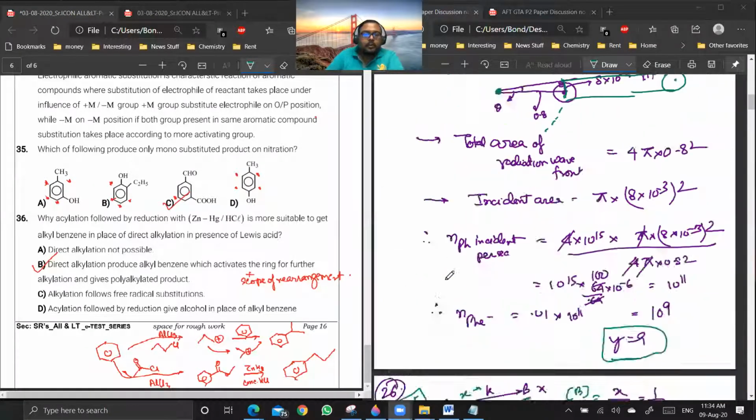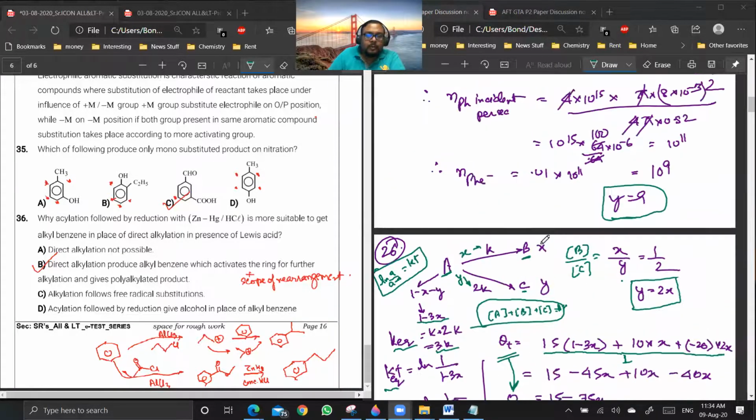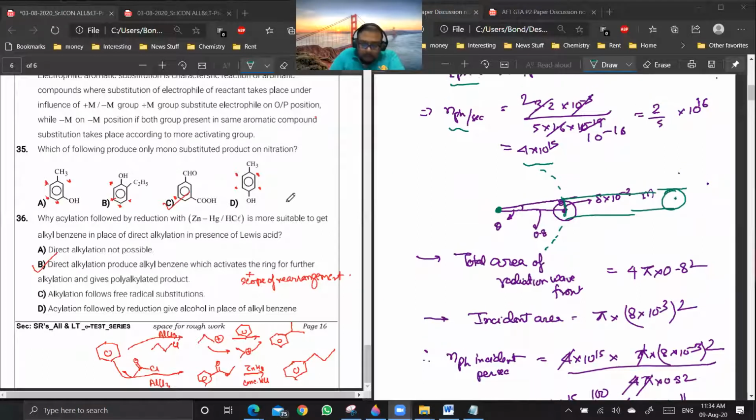I think 35, yeah, this I can discuss like this one. 35 and 36. Now it is saying only one mono-substituted product in nitration. So you see, the answer will be C because both are electron withdrawing groups. So there is only one position which is available, meta to both.